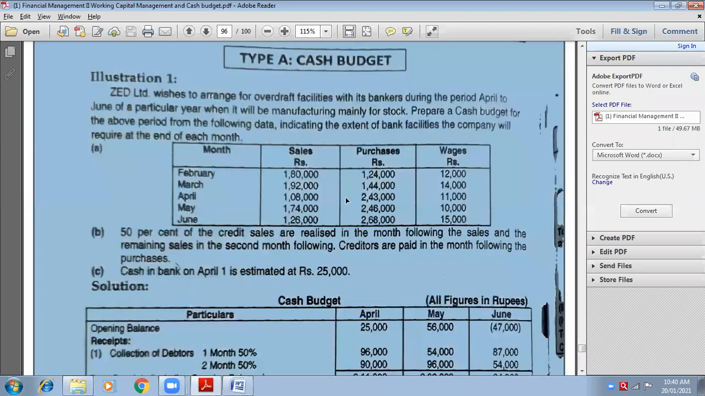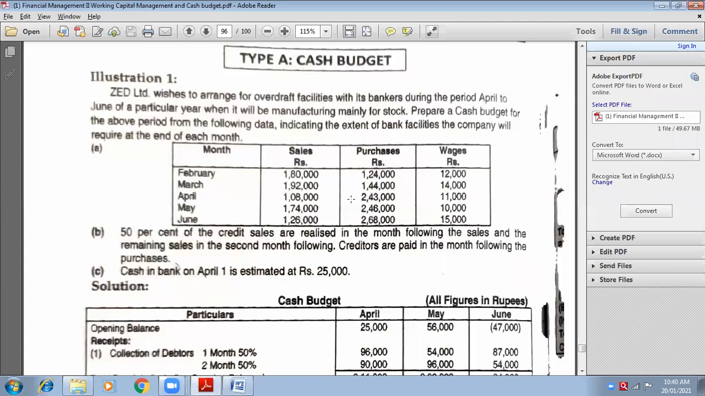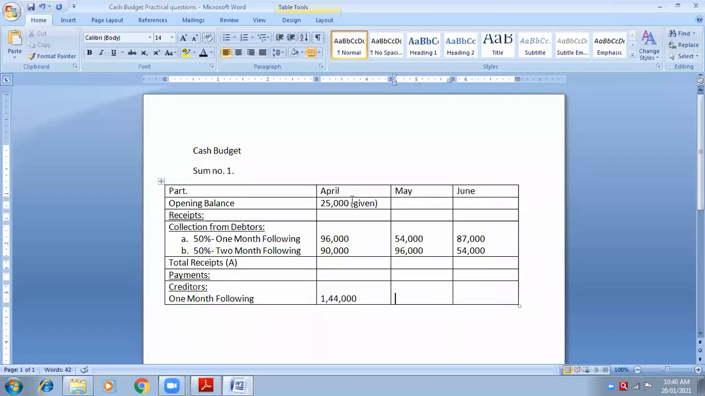April. So what are the purchases of April? 2,43,000. Very good. So here you will write 2,43,000. It means, I will elaborate to make you understand more clearly, it means 2,43,000 worth of goods you have purchased from the creditors in the month of April, but you are paying the creditor in the month of May. Now, did you understand this point clearly?